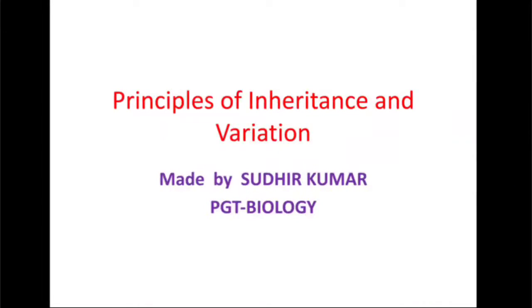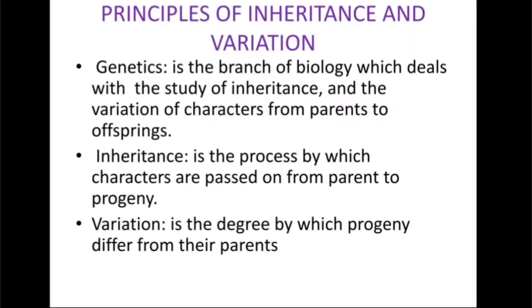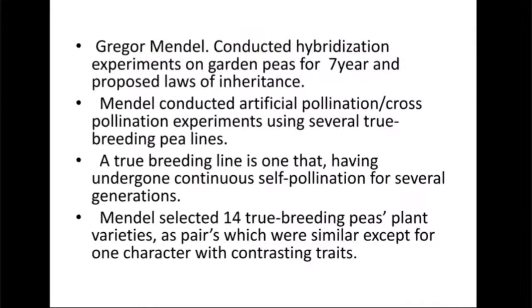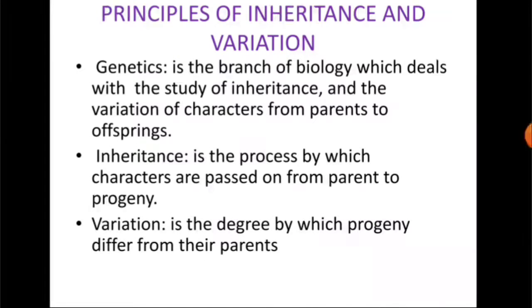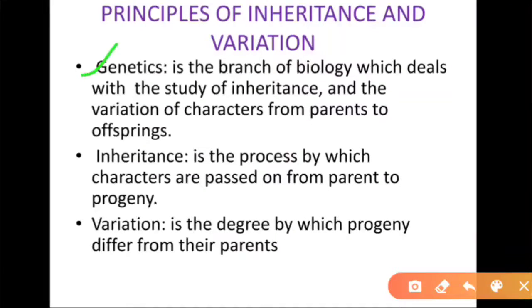Today we study principle of inheritance and variation, that is chapter number 5, class 12th. First point is genetics. Genetics is the branch of biology which deals with the study of inheritance and variation of characters from parents to offspring.